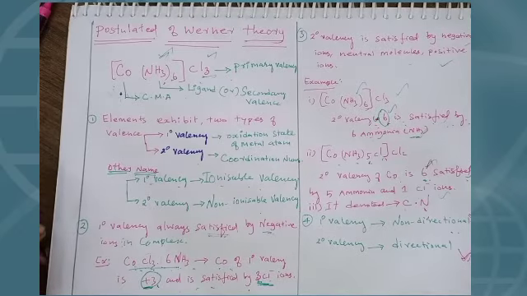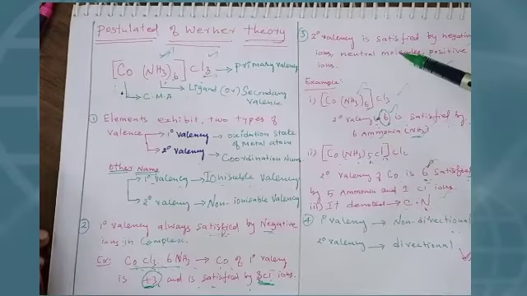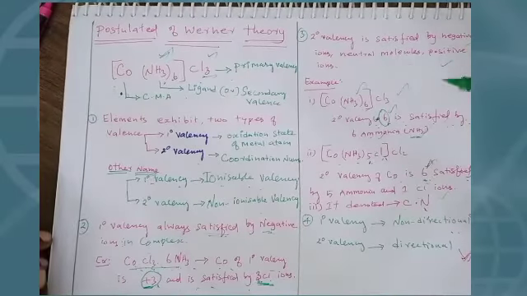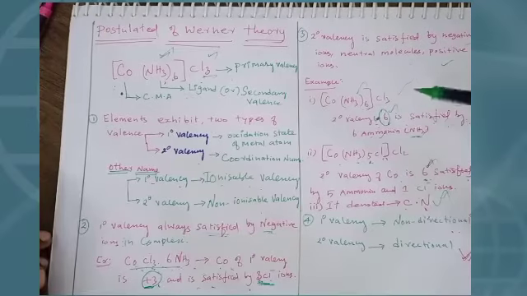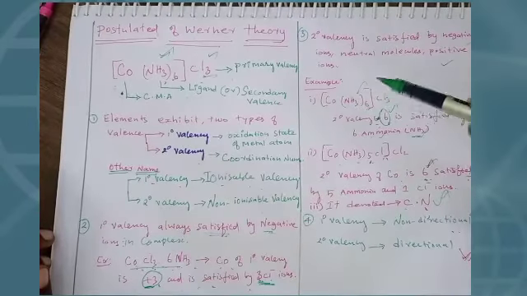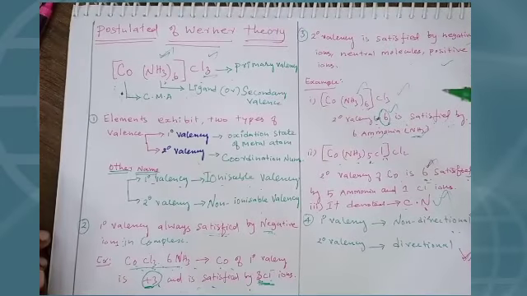And secondary valence is satisfied by negative ions, neutral molecules, or positive ions. Also, secondary valence is denoted as the coordination number. I also explained how to find the coordination number: except for the central metal atom, the other atoms or groups present inside the coordination sphere give the coordination number.